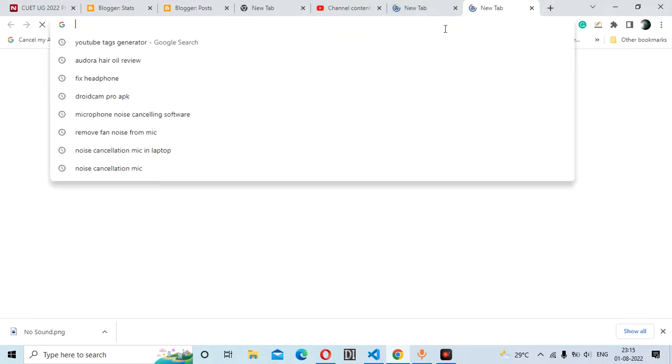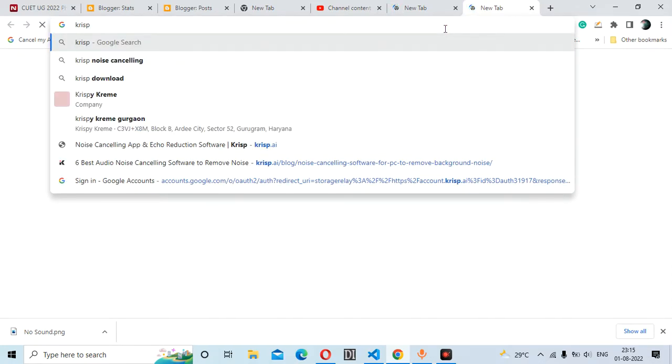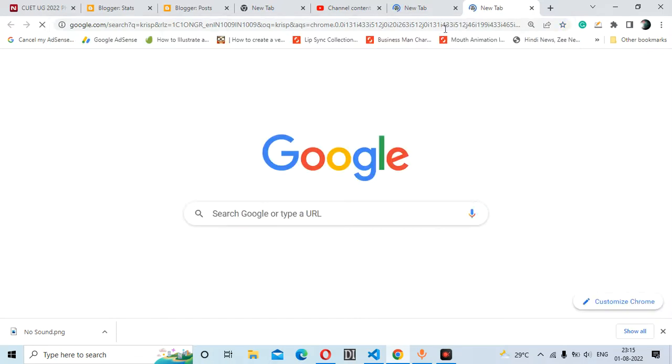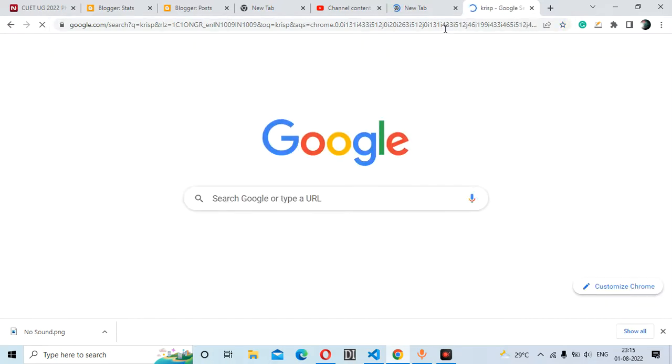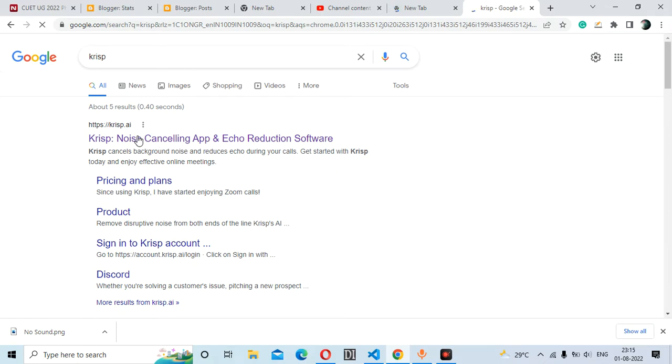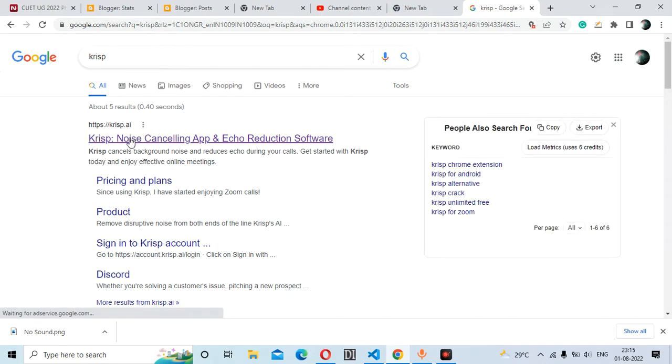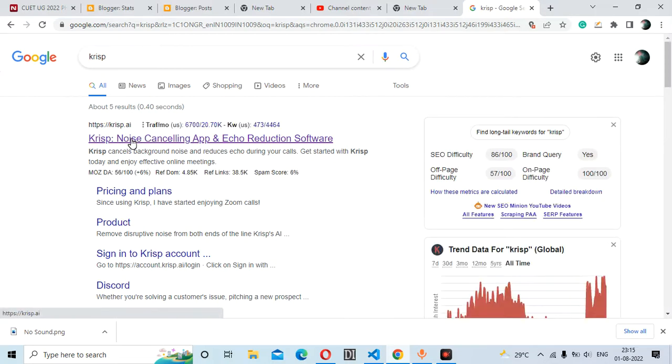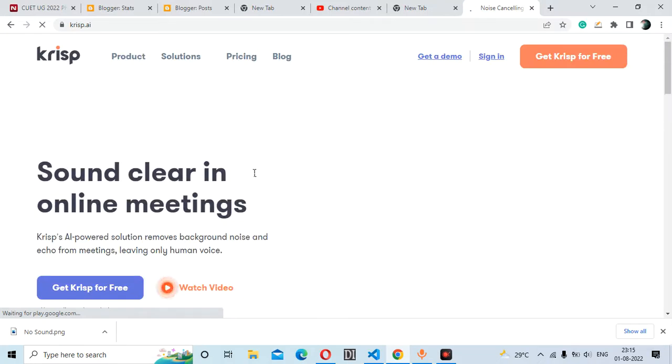So you have to go to Crisp. You have to download this Crisp software. It is a noise cancellation software you can find on the web. So this is an AI based noise cancelling application software. So you have to click on this and download this.